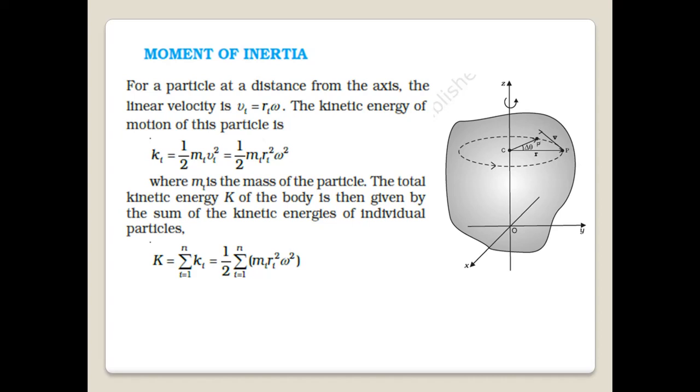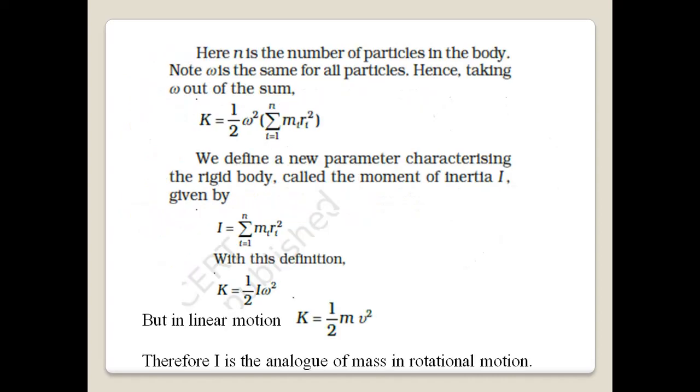So if you make a substitution for vi squared, it becomes ri squared omega squared. Omega squared will be same for all the particles. So kinetic energy can be written as sigma i equal to 1 to n Ki, which is equal to half sigma i equal to 1 to n mi ri squared omega squared.